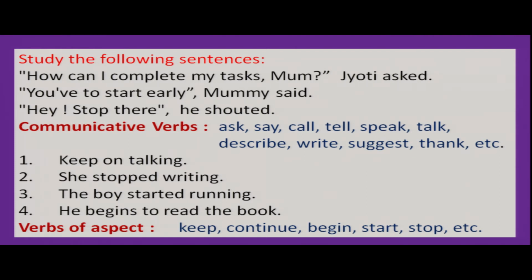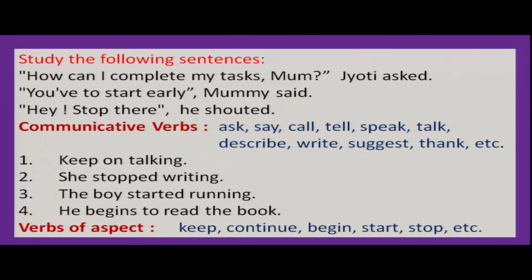And there are some other verbs, they are called verbs of aspect. Now you see some more examples. Keep on talking. She stopped writing, right? So keep, stopped, you see. The boy started running. He begins to read the book. So keep, continue, begin, start, stop, all these verbs come under the verbs of aspect.